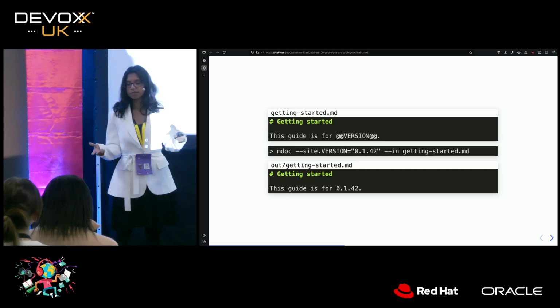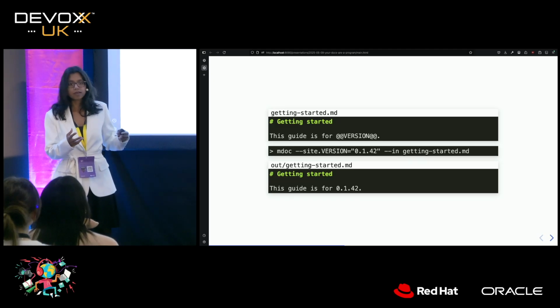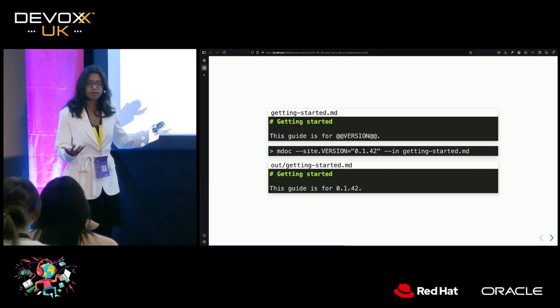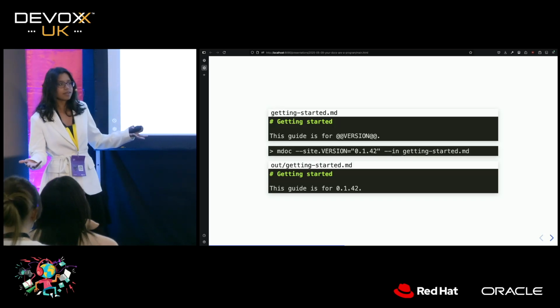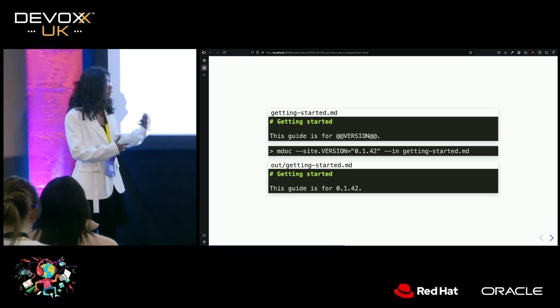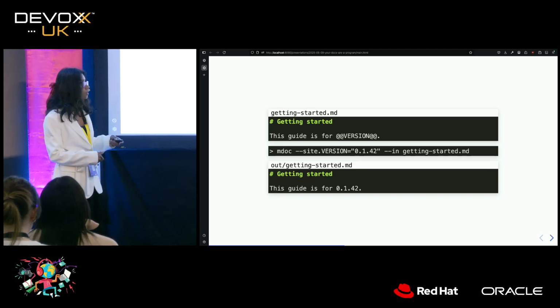Well, what else can we do? So we've shown that we can display the outputs of our code snippets. What if we wanted to do something else with our output? For instance, this is documentation about cat photos, right? What if when we document get photo, we actually want to display the photo of the cat that we just got?